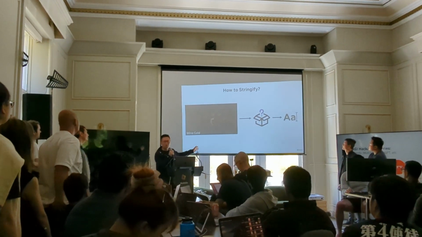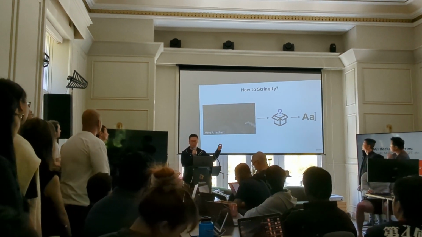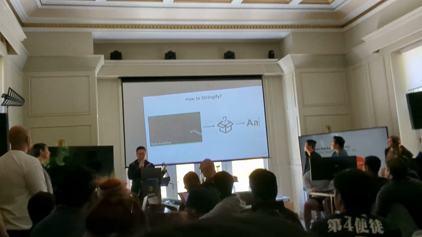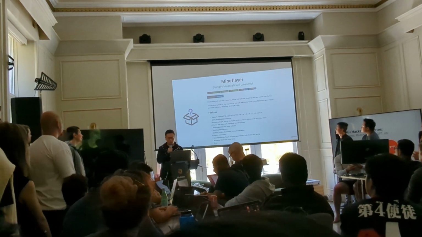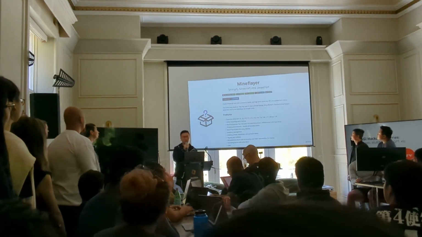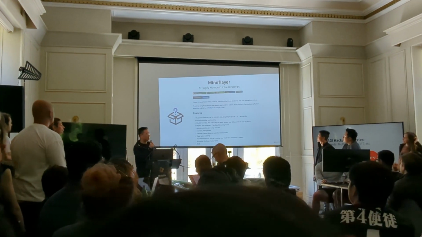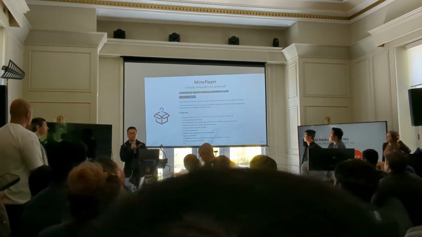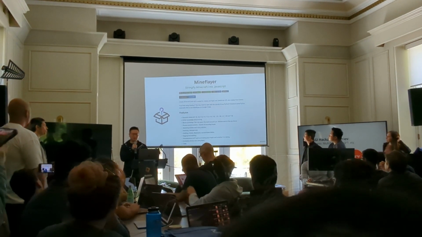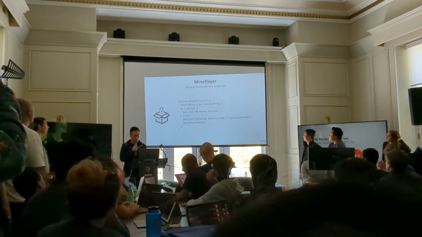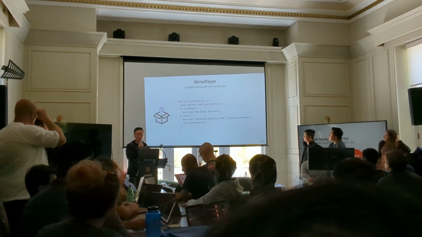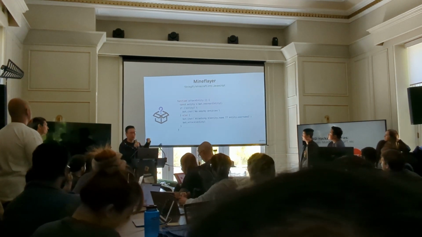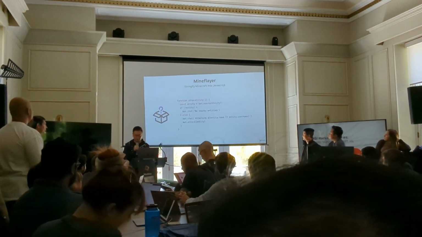We want to use the full power of GPT-4. That means we need to stringify things. And the way we do it in this multimodal environment Minecraft is to use this open source framework called MineFlayer, which is a high-level JavaScript API that essentially converts observation of pixels and parses it into text. And then we also take actions as code in text. So this is one example of writing a JavaScript function to attack an enemy using the MineFlayer API. And that will execute in Minecraft.